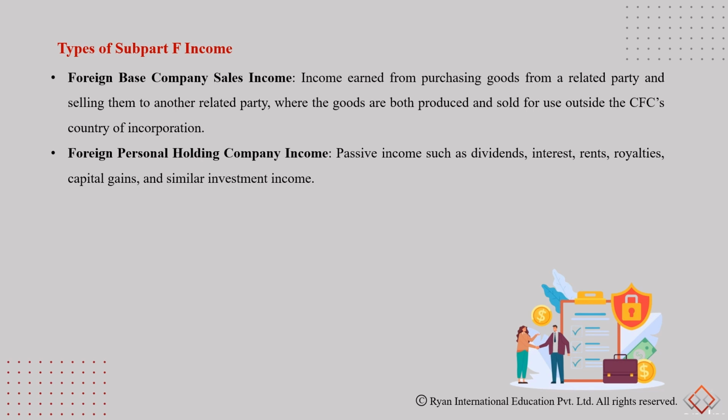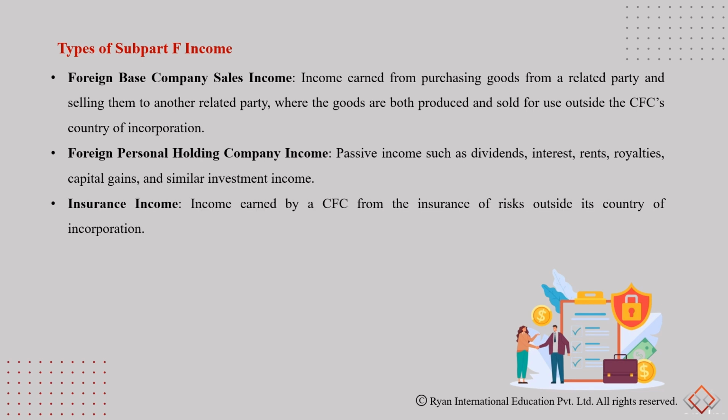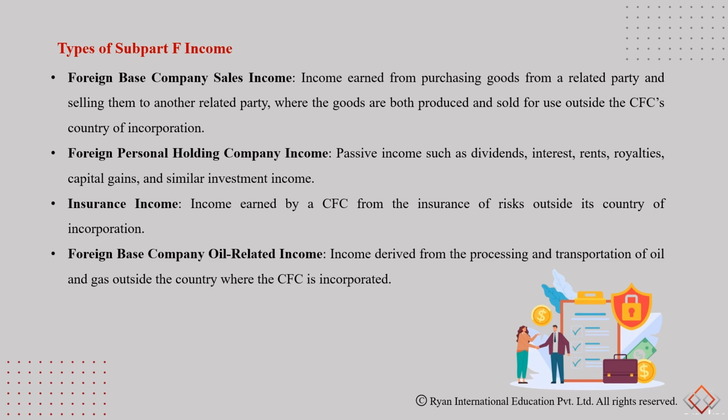We also have personal holding company income, certain income that is passive in nature. These are dividends, interest, rents and royalties, capital gains, and similar investment income. We also have insurance income, where income is earned by a CFC from the insurance of risk outside its country of incorporation. We also have foreign-based company oil-related income derived from the processing and transportation of oil and gas outside the country where the CFC is incorporated.